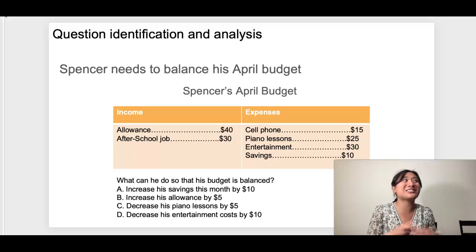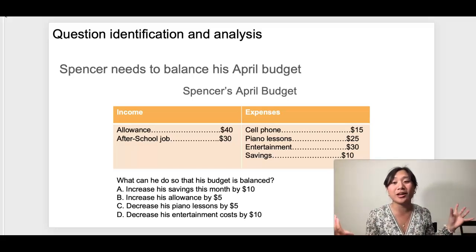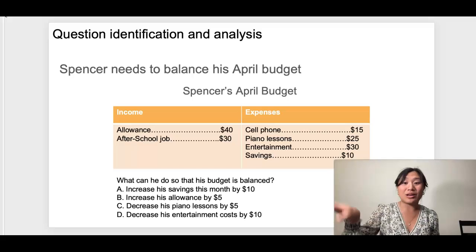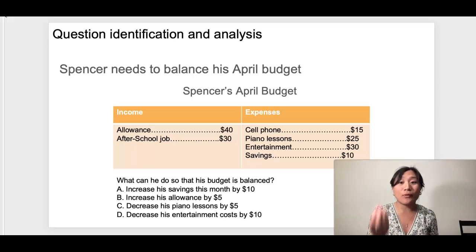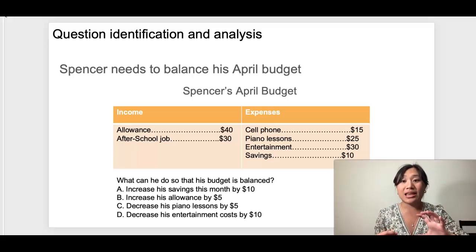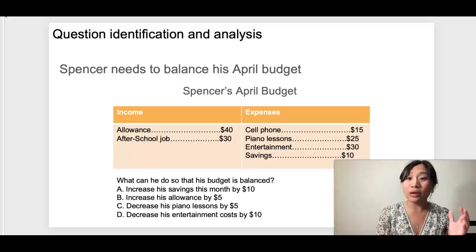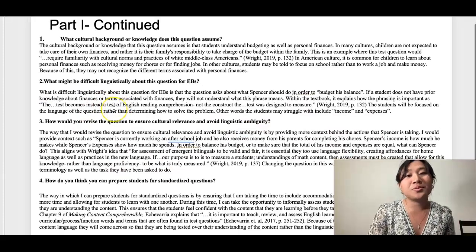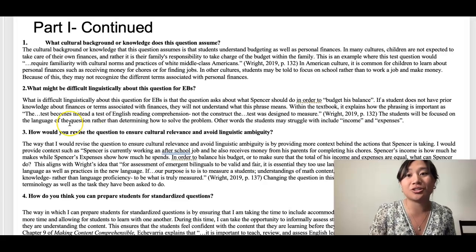Now, we want to believe that because this question is a recent test question from 2021, it wouldn't have bias, and that students would be able to readily answer this question with the content that they have learned throughout the year and apply it to this question. However, this question does have biases, which may make it difficult for students to answer it and focus instead on the question itself rather than the knowledge that they have. We're going to explain that within questions 1 through 4. So to begin, what cultural background or knowledge does this question assume?